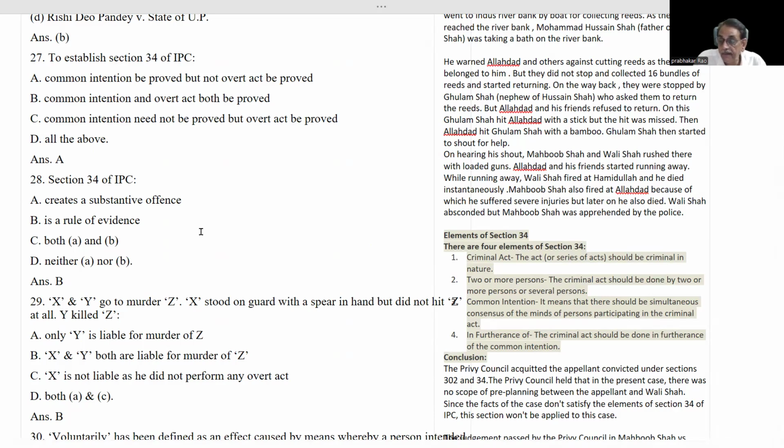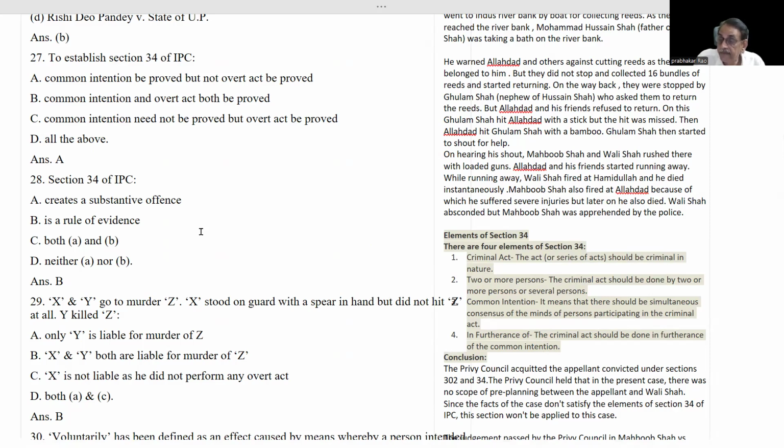What is the difference between a substantive offense and a rule of evidence? A substantive offense carries a sentence or fine. It is an offense: if you commit the act described in that offense, you will be put in jail, or the court may impose a fine against you. For example, 1 year, 2 years or 3 years imprisonment, 5,000 rupees fine, 10,000 rupees fine, like that.